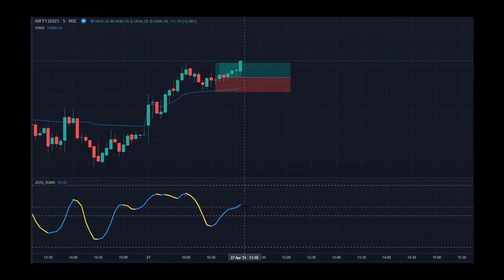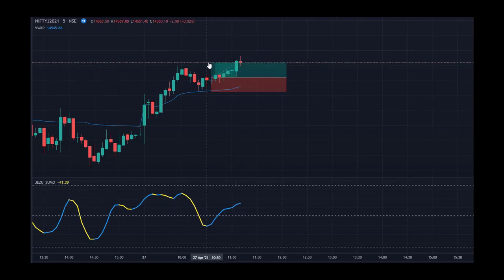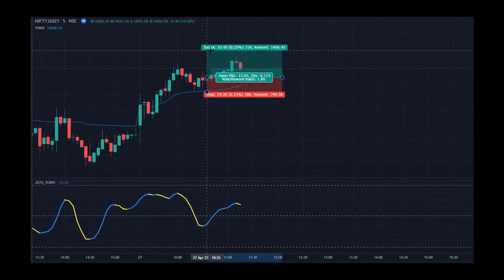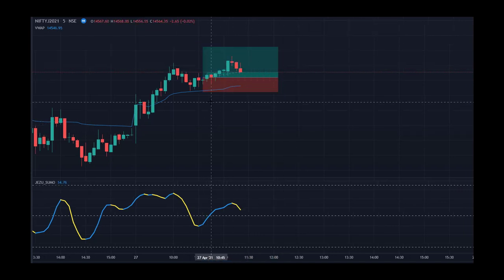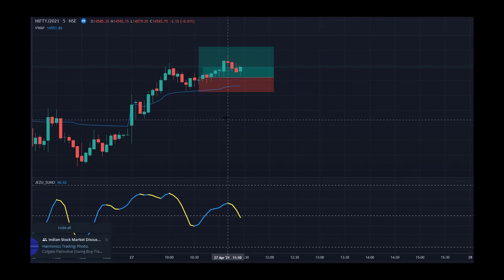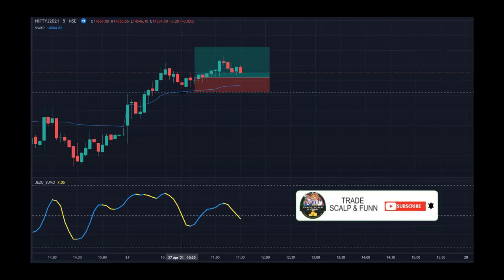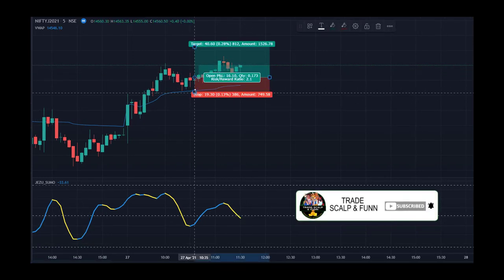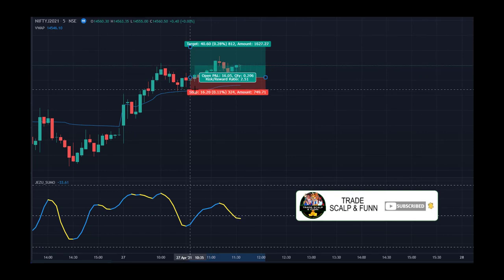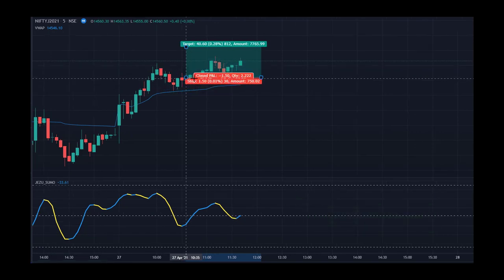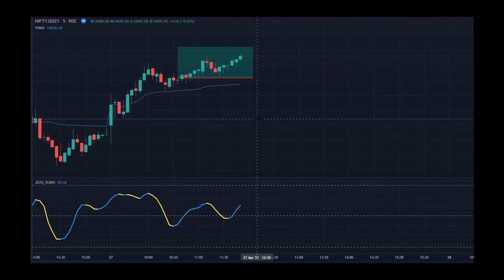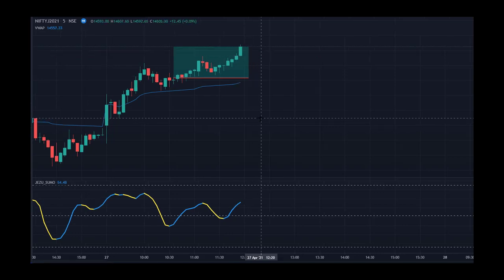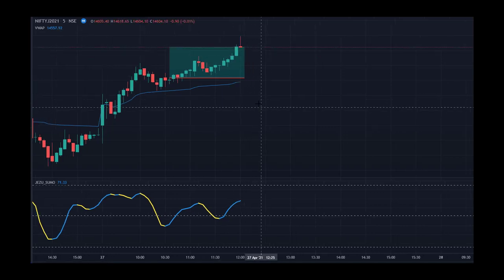So our target is hit, but I don't see any weakness in sumo yet. So I'll extend my target. So I'll fix it somewhere around 40. Now let's just hope we can get any other better entry. Okay, so still it is continuing. So we haven't found any bearish entry yet. Okay, my second target is also hit.